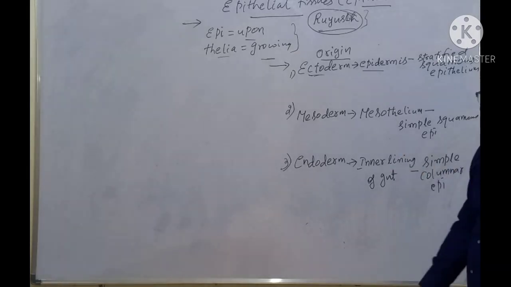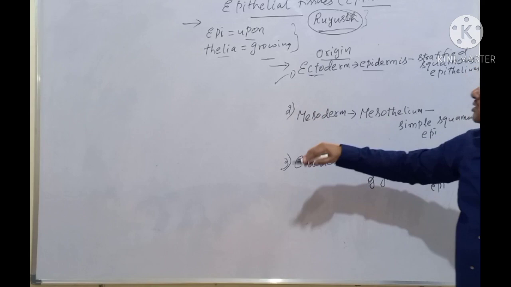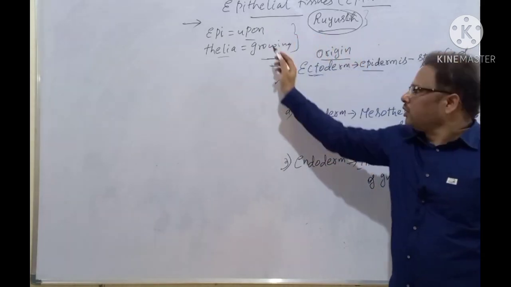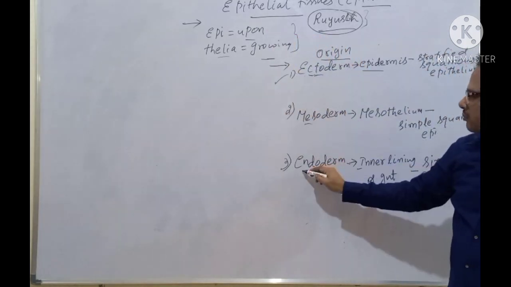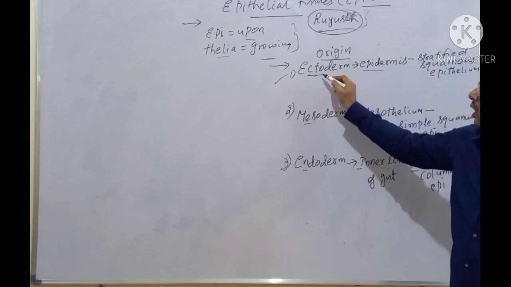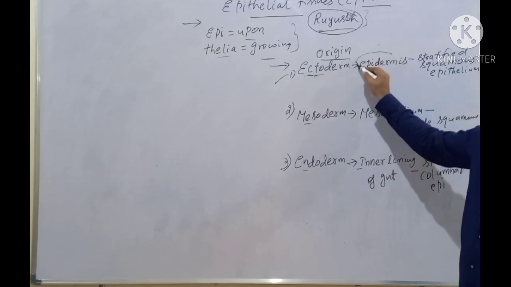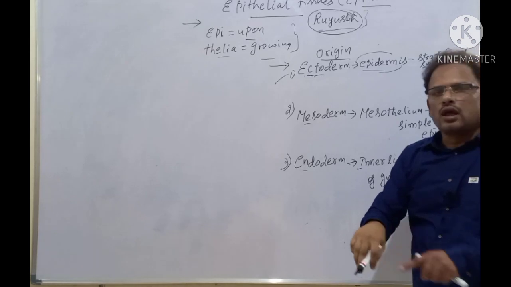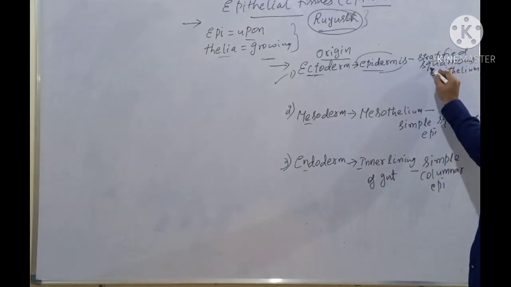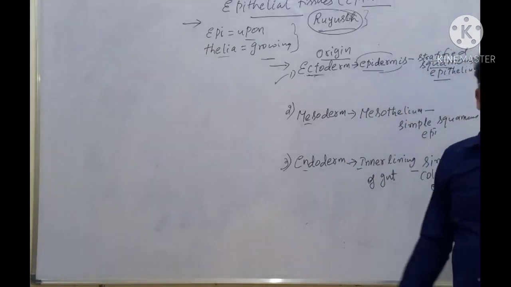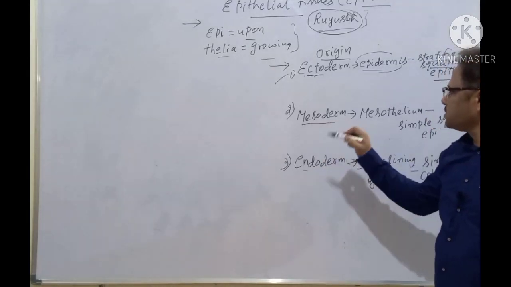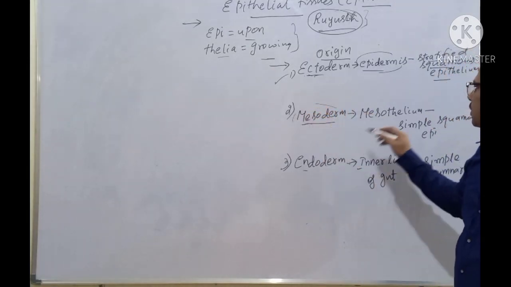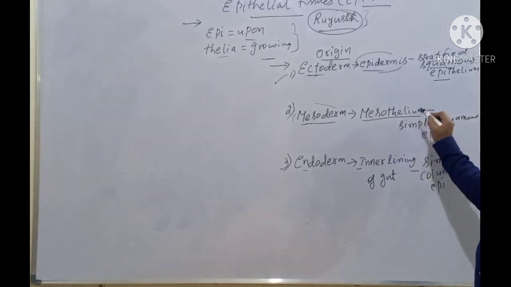See here, some cells of epithelial tissues are derived from ectoderm, some from meso, some from endoderm. What's an example of ectoderm? Epidermis. It is present on the skin and it contains the stratified squamous epithelium. And next one is the mesoderm. Some cells are derived from mesoderm also. And what is an example of mesoderm?